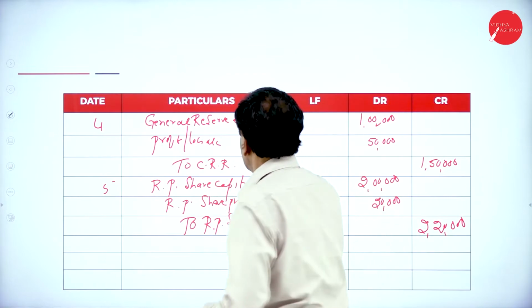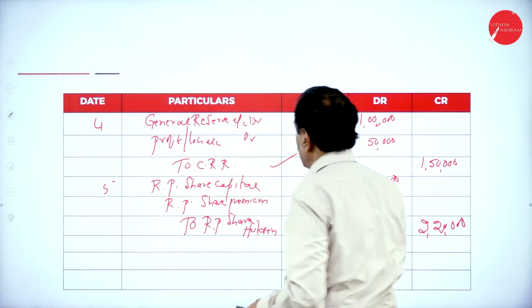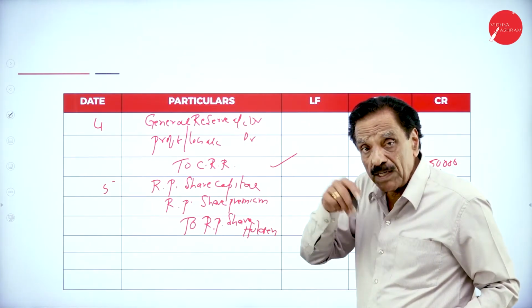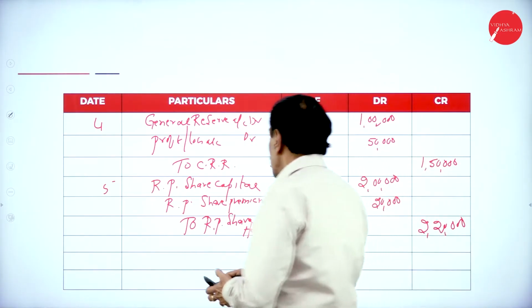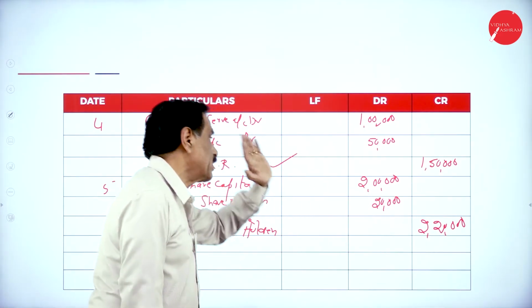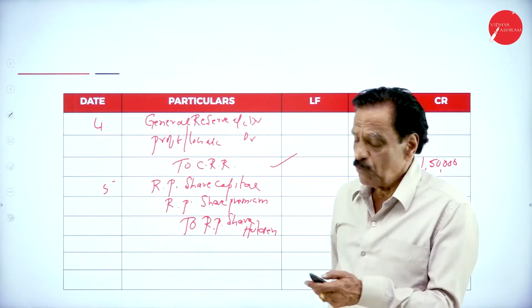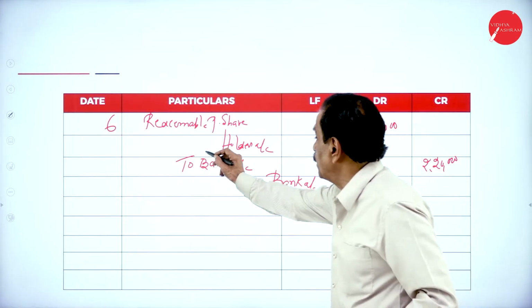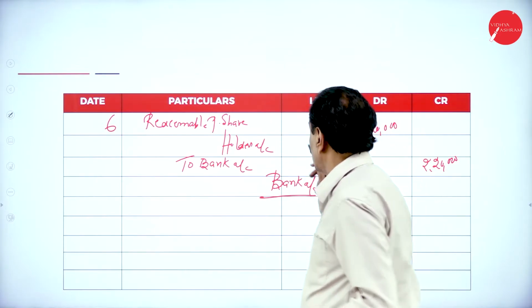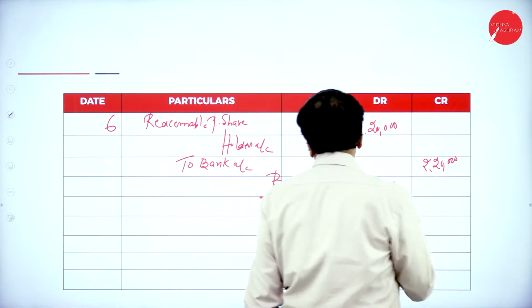Next, general reserve account debtor, profit and loss account debtor to CRR account creation. Before paying the preference shareholders, the transfer entry: redeemable preference share capital account debtor, redeemable preference share premium account debtor, to redeemable preference shareholder account. Now pay off: redeemable preference shareholders account debtor to bank account 2,20,000. So we have paid up.